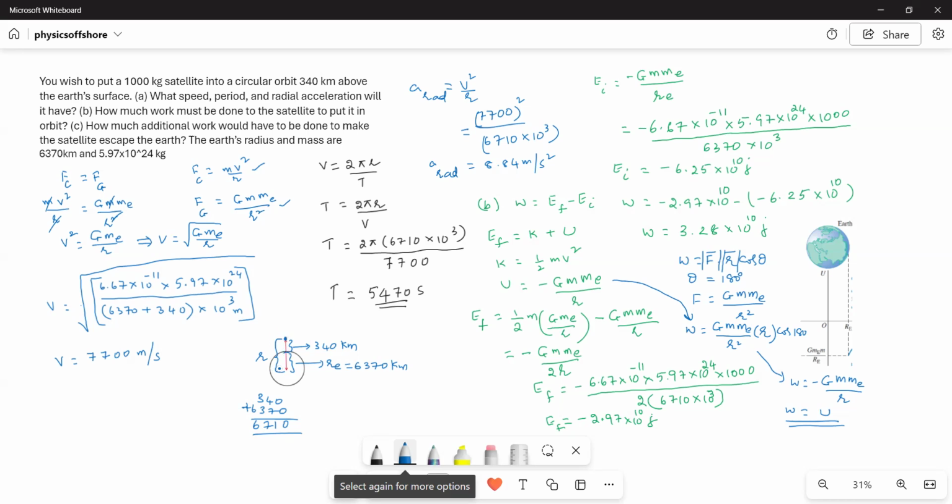So what is the total distance from the center of the Earth to the satellite? We have to add these two. 340 plus 6,370 is equal to 6,710 kilometers.